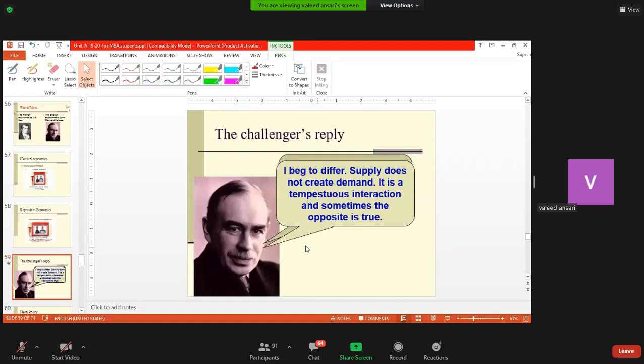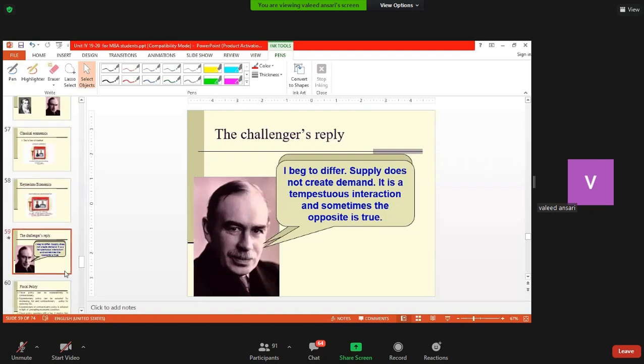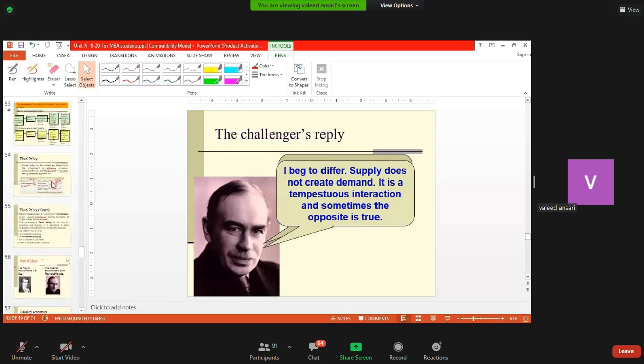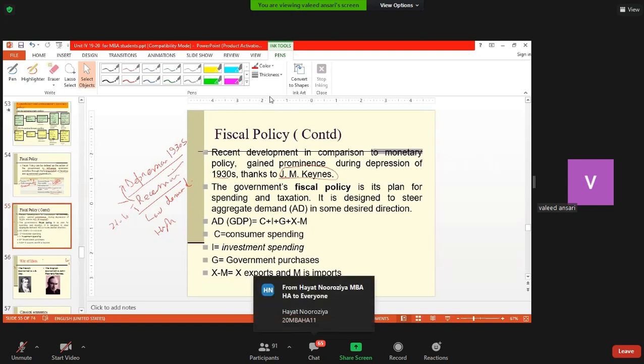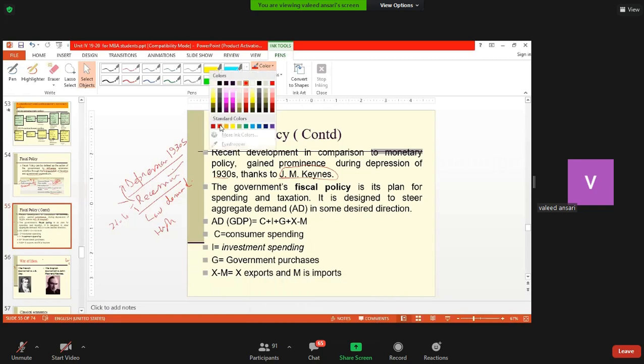So the challenger, that is John Maynard Keynes's ideas, has gained currency, and now it is said that all the famous economists in recent time, starting from Paul Samuelson to Joseph Stiglitz to Paul Krugman, belong to the Keynesian school of thought, wherein they believe that government intervention in the economy to revive the economy is a must, not that we leave the economy to correct itself.